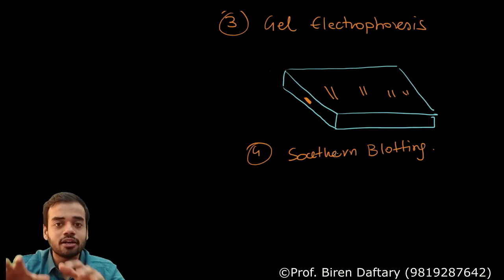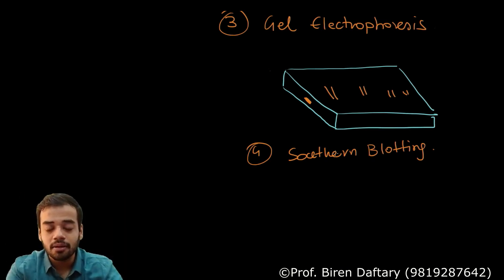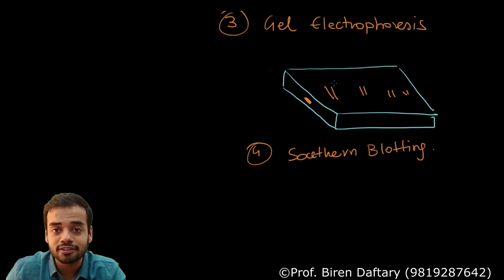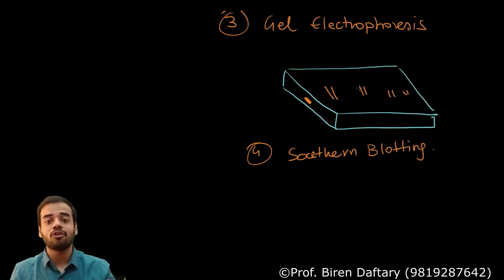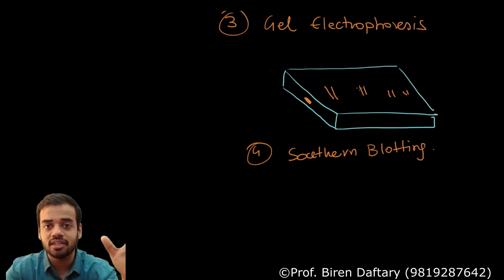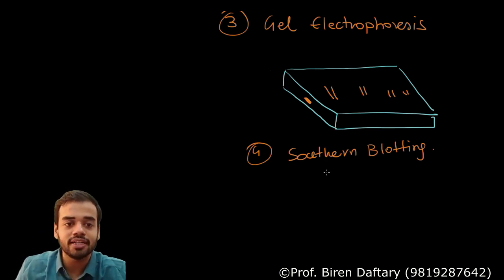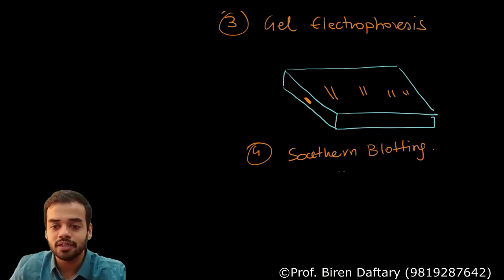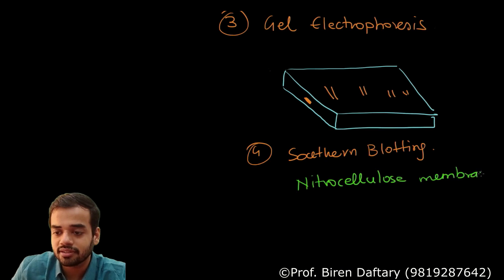We are going to take a blotting paper and keep it on top of this gel, because what we want to do is transfer these fragments from the gel onto that blotting paper, and that technique is called Southern blotting. Now Southern is not related to east, west, north, south. It is just the name of the technique, Southern blotting. Are you getting me? Now the blotting paper used in this Southern blotting technique is called a nitrocellulose membrane. Are you getting this?